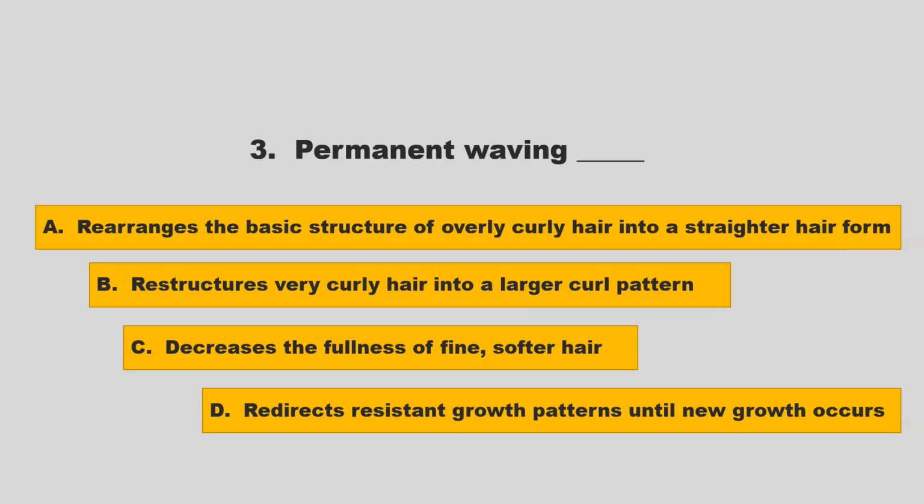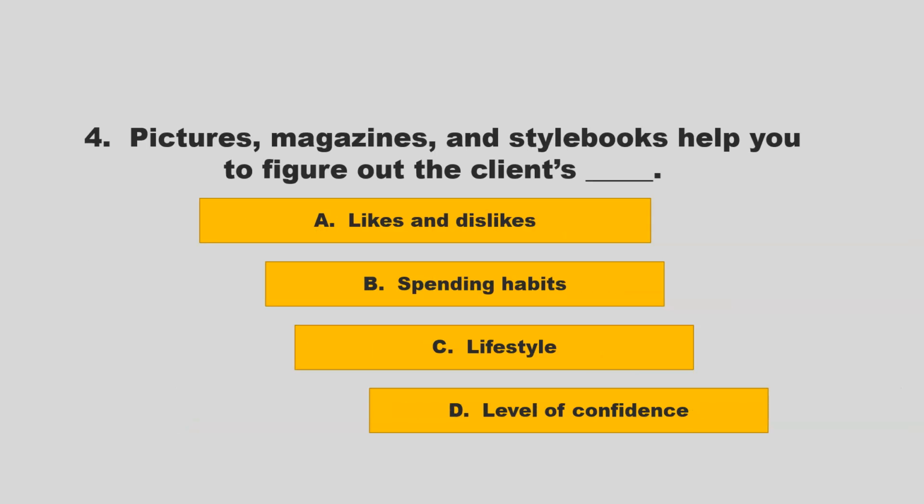Permanent waving rearranges the basic structure of overly curly hair into a straighter hair form, restructures very curly hair into a larger curl pattern, decreases the fullness of fine, softer hair, redirects resistant growth patterns until new growth occurs. If you chose D, redirects resistant growth patterns until new growth occurs, you are correct.